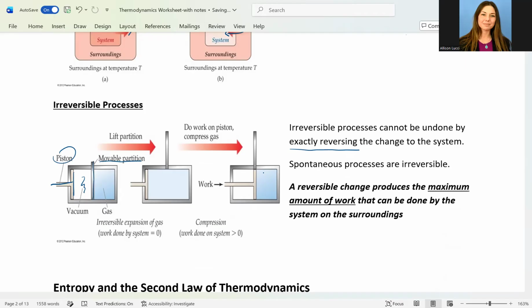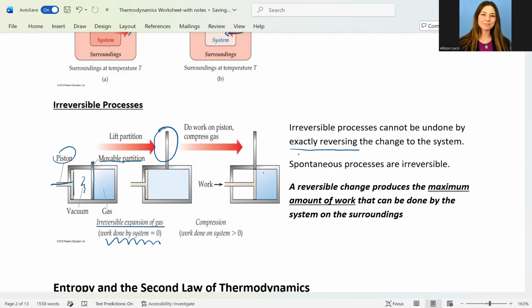If we were to lift this partition, so now it's been removed, we see this nice even distribution. The color is as even as it can be here, which implies that all the gas has expanded to fill the container. We refer to this expansion of gas as an irreversible process. There's no work done by this system. In the act of the molecules expanding to fill the container, no work was done.